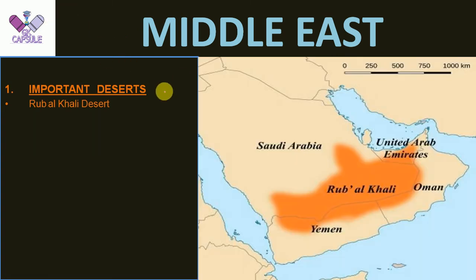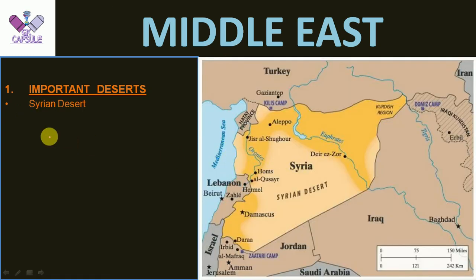The next important desert here is itself a part of the Arabian Desert, and that is called the Rub al Khali Desert. This is the geographic location of this desert, and it is located in Saudi Arabia, Yemen, Oman and UAE. The next important desert here is the Syrian Desert. It is located completely in Syria. This is the Syrian Desert.